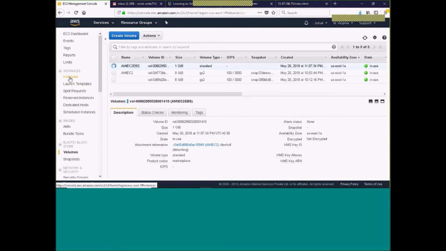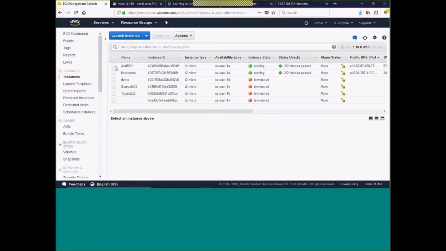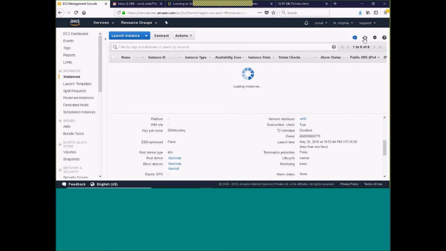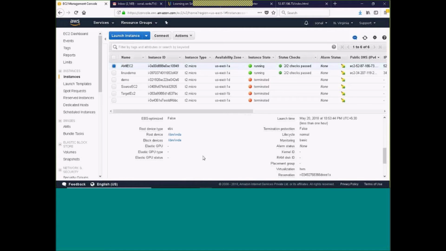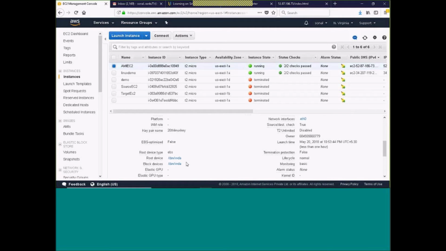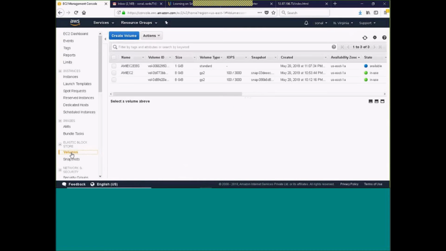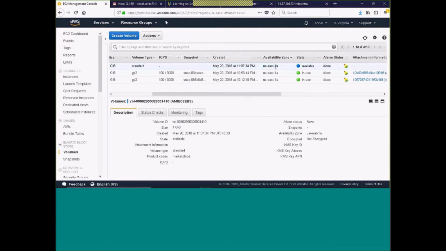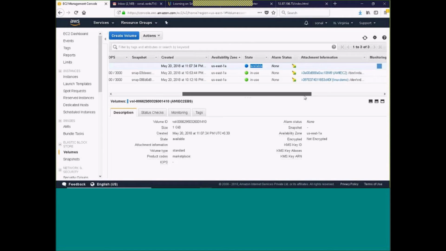Once it is detached, if you check on the instances, for this instance, it should be removed after some time. Okay, it's in the process. Yes, it has been detached. Now you can see that SDF name that was there is not there. So I'm going back to the volumes. Select, click on action. Now the moment I detach, as I scroll to the right, you can see the status has changed. It's saying that it is available, meaning you can attach it to any other instance. In use means it's already being used by some instance.